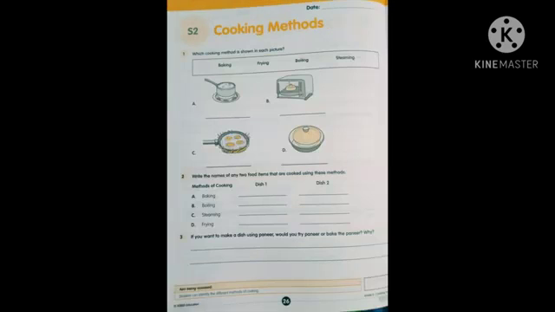Now you can see the S2, cooking methods. First question, which cooking method is shown in each picture? Here you have a help box also. Baking, frying, boiling and steaming. These are the different types of cooking methods. Already we know that, right? Here some pictures are there. You have to write that.